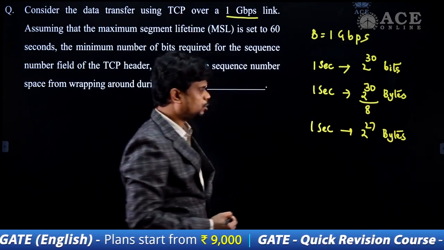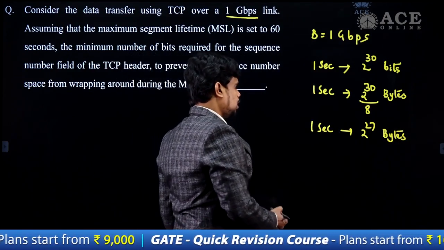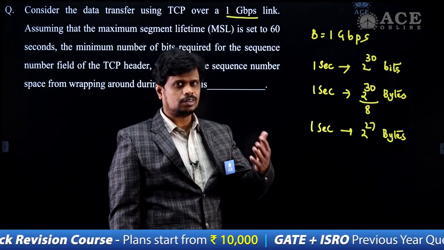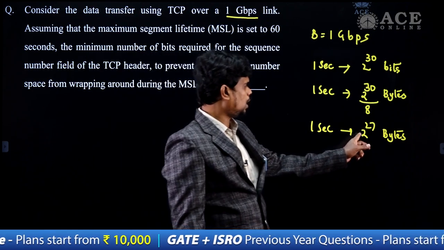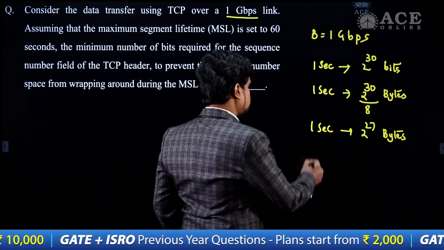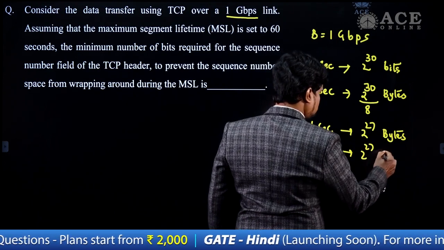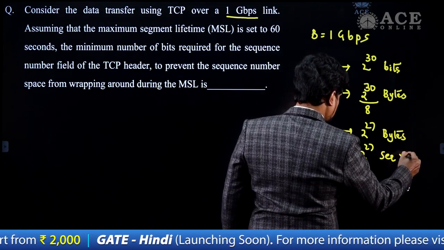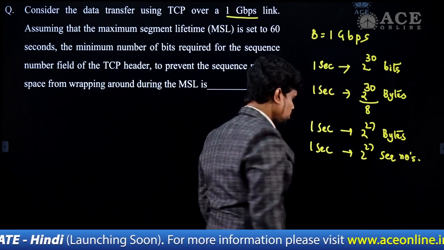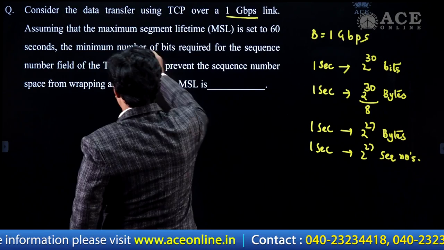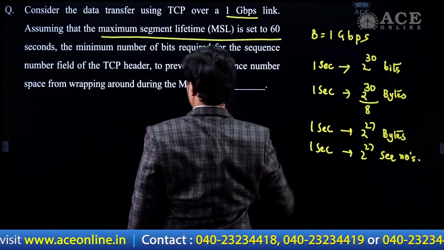If we have 2 to the power of 27 bytes and we know this is a byte oriented protocol, meaning for every byte it allots a sequence number, then within 1 second we can generate 2 to the power of 27 sequence numbers. But according to the question statement, the maximum segment lifetime is 60 seconds.